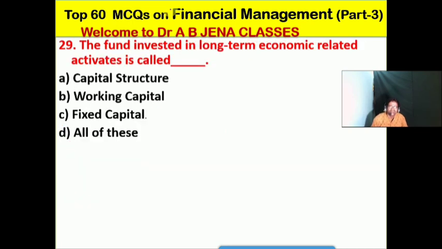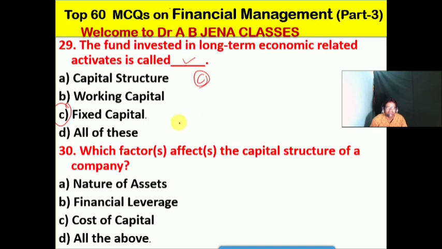So next one we will see: the fund invested in the long term in economic related activities is known as what? We have already discussed, friends, in the meaning, during the discussion of what is the meaning of capital budgeting. So no doubt friends, C is the right option for this MCQ.